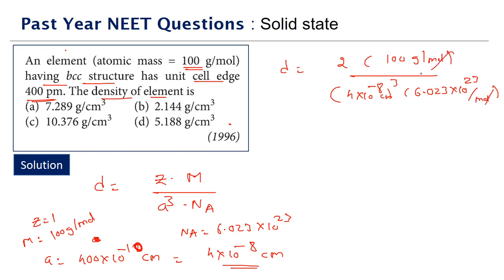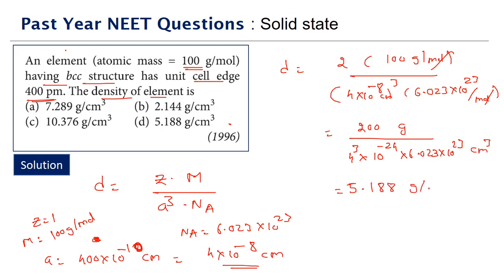The per mole gets cancelled, so the unit will be gram per cc. The numerator is 200 grams, divided by 4 cube into 10 power minus 24 into 6.023 into 10 power 23 centimeter cube. Simplifying, it comes to approximately 5.188 gram per centimeter cube.